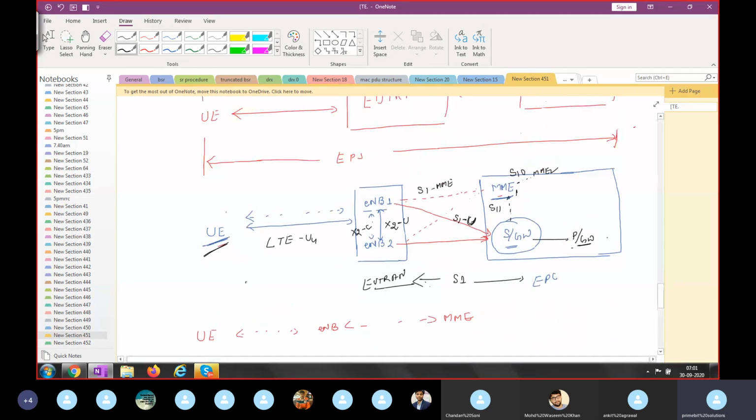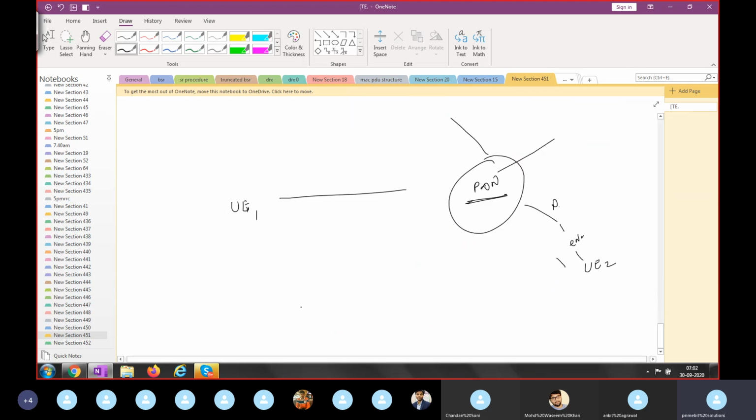So it's a PDN gateway which will forward your information to the PDN. In LTE, there will be three types of PDN. Please listen to my point. It's called the PDN type. In LTE, there are three types of PDN.